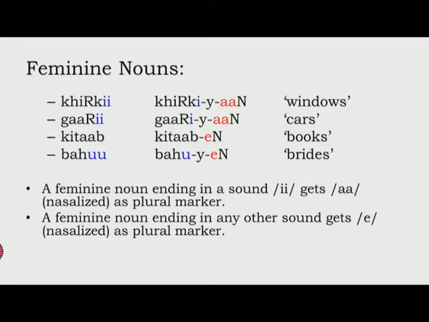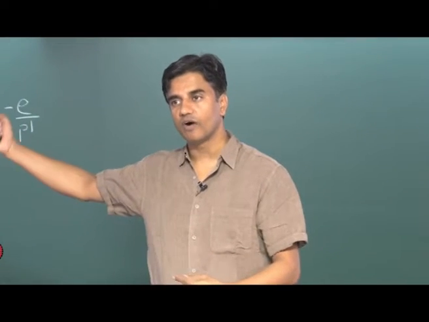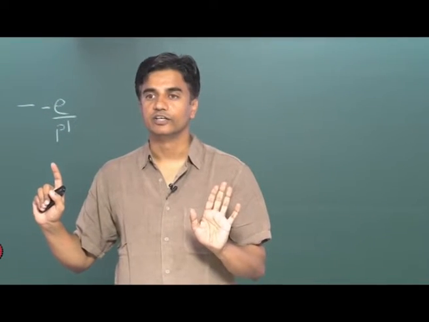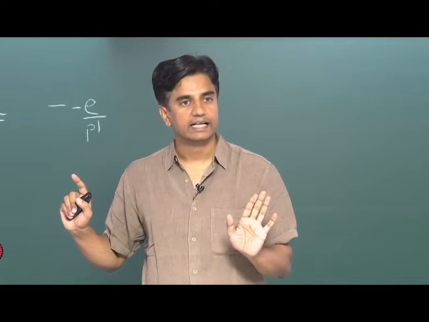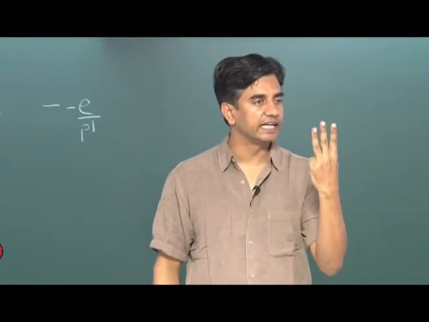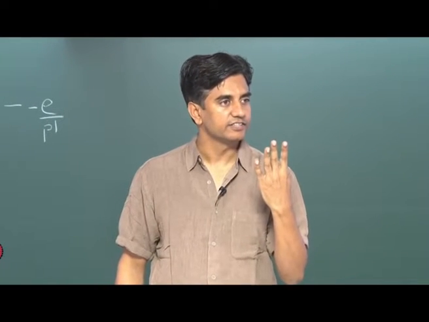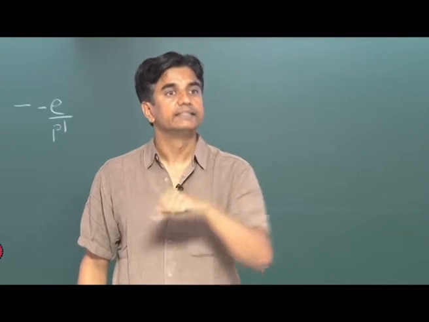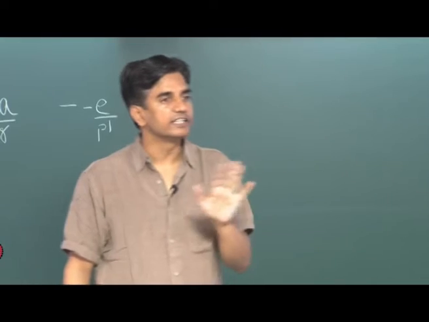One type of feminine noun ends in long E, and the other type does not. And that way we get a 4-way classification, and for each type there is a specific rule, and that rule does not generate any exception.